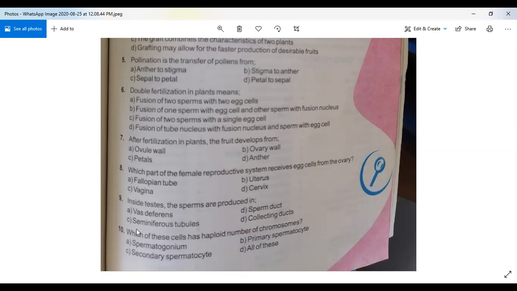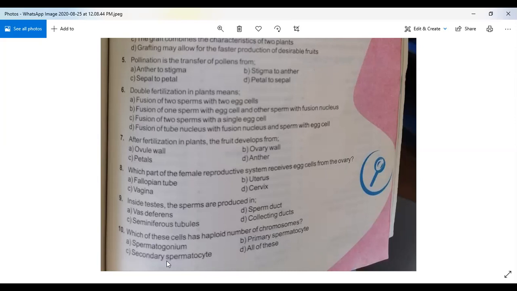Okay, now come to question number 10. Last MCQ of this chapter. Which of these cells has haploid number of chromosomes? Haploid means the number of chromosomes becomes half. Okay. First option is spermatogonium. No, this is the early stage inside the testis when sperms begin to develop. So spermatogonium is not the right answer. Option B, primary spermatocyte. No, here they are forming the structure. So this is not the right answer.